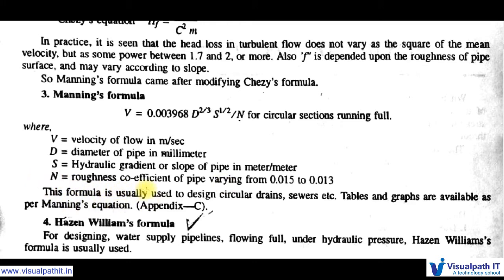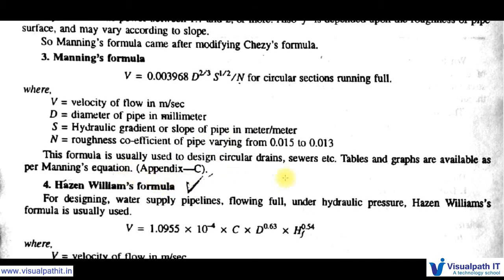So mostly we use the Hazen-Williams formula or Manning's formula for calculating the friction loss. This formula is usually used to design circular drains, sewers, etc. Tables and graphs are available as per Manning's equation. We will see this table in the next slides.